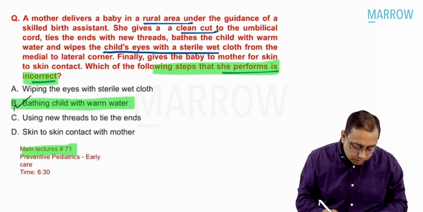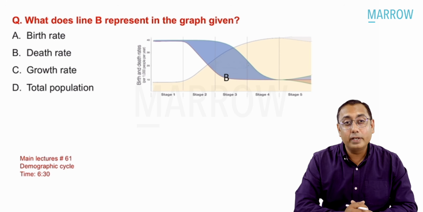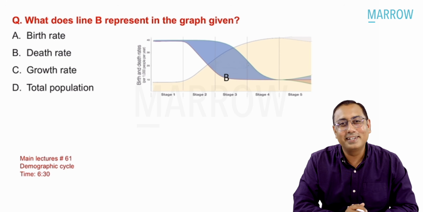So the only wrong thing which the skilled birth assistant had done was bathing the child, because of the risk of hypothermia. Coming to the next MCQ, what does line B represent in the graph given below?